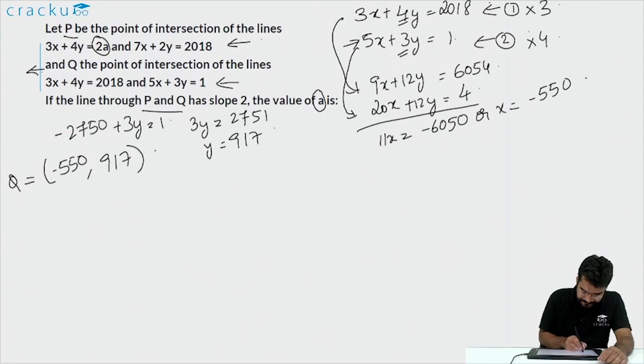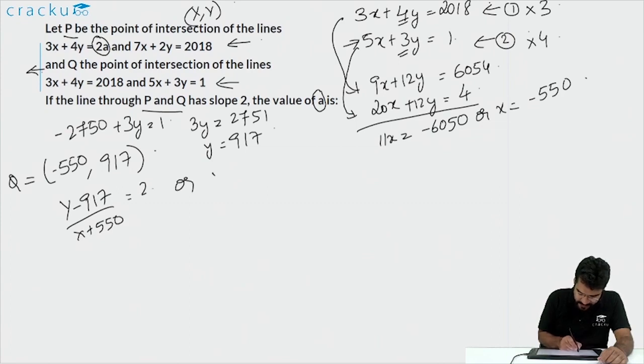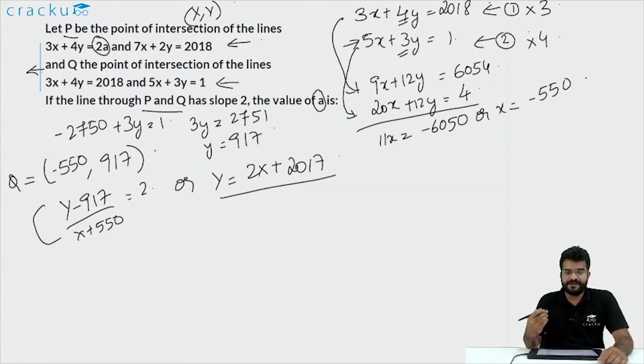Now let us assume that the coordinates of point P are x, y. So we know that the slope of the line joining P and Q is 2. So y minus 917 by x plus 550 is equal to 2, or y is equal to 2x plus 2017. This is just simplification of the equation which we get by equating to the slope of the line PQ is 2.